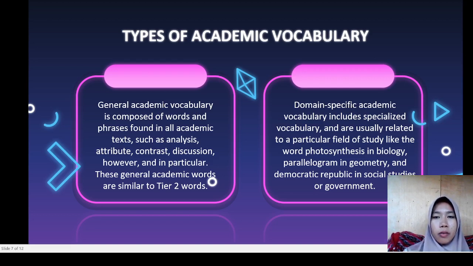Domain-specific academic vocabulary includes specialist vocabulary and is usually related to a particular field of study, like the word photosynthesis in biology, parallelogram in geometry, and Democratic Republic in social studies or government.